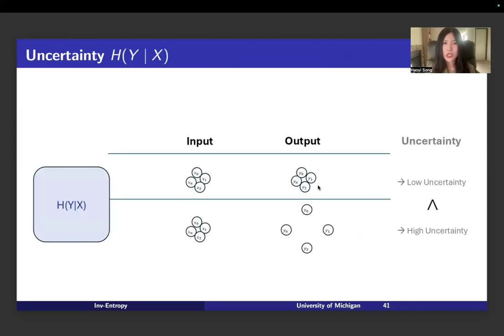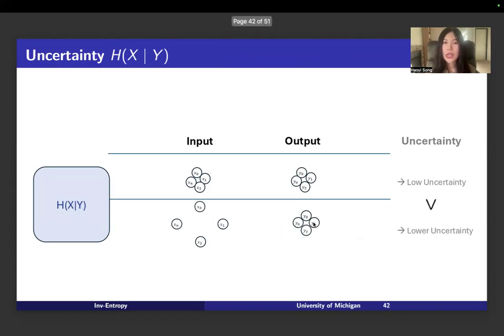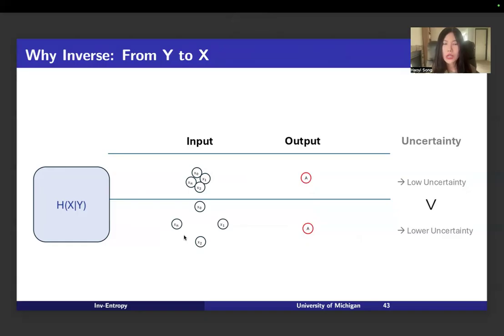So this picture shows the H(y given x) can help us to capture the uncertainty, because if inputs are all the same, we can use the randomness difference in the output space to get the different uncertainty. And also if outputs are all the same, we can use the difference in randomness in the input space to get the different uncertainty.